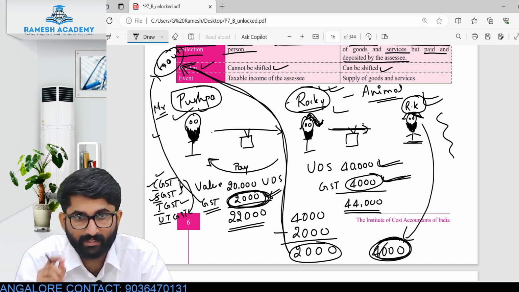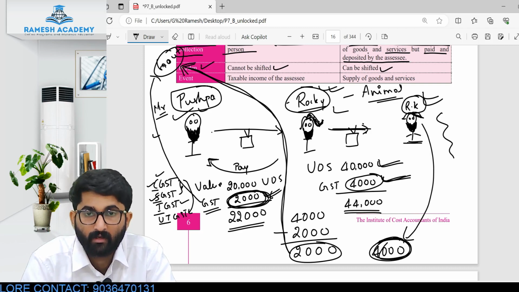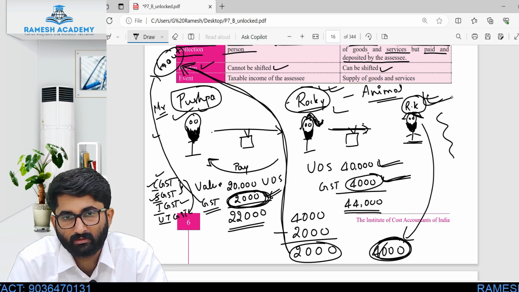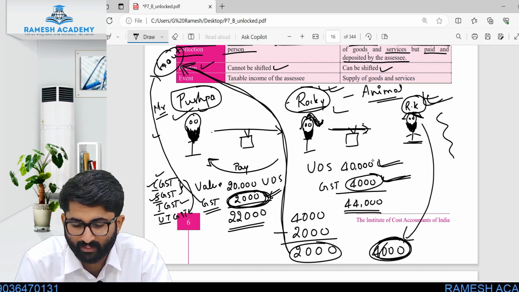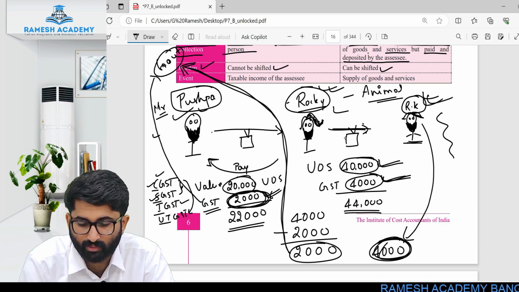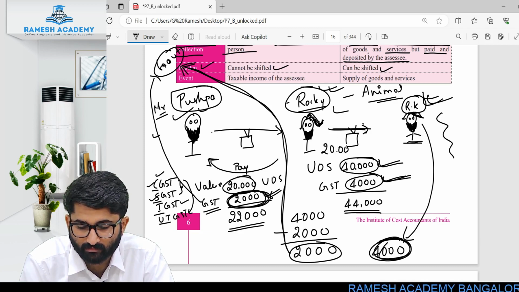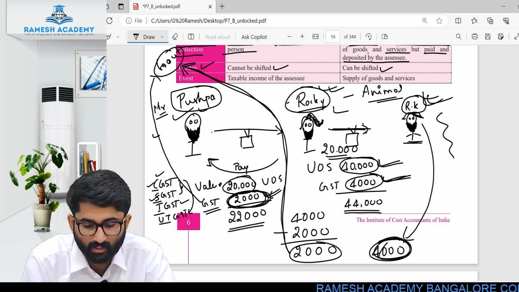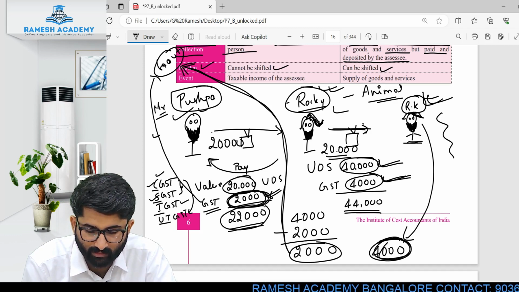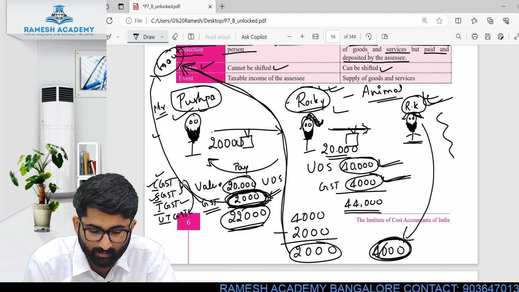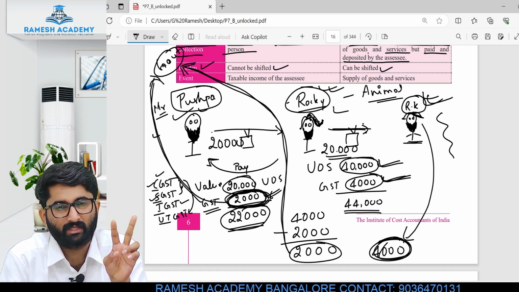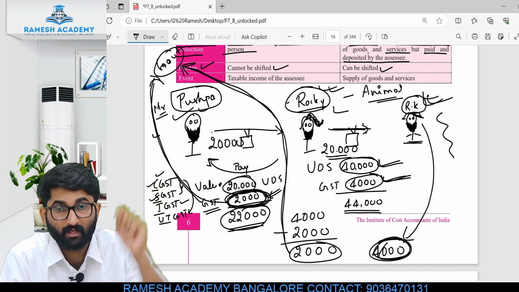Government income is 4,000 and that 4,000 is paid by Ranbir Kapoor. Rocky Bhai's income is from 40,000; he already paid 20,000 to Pushpa, so his income is 20,000. Pushpa's income is 20,000, correct? No. Pushpa collected 22,000. Out of that, 2,000 he paid as GST to the government. So Pushpa has only 20,000 now.